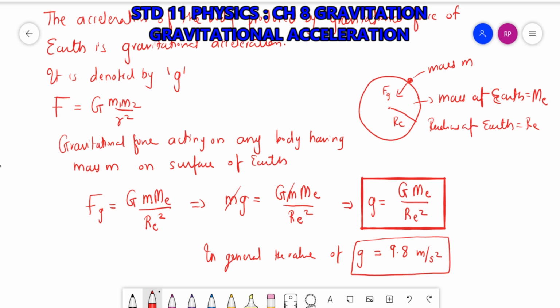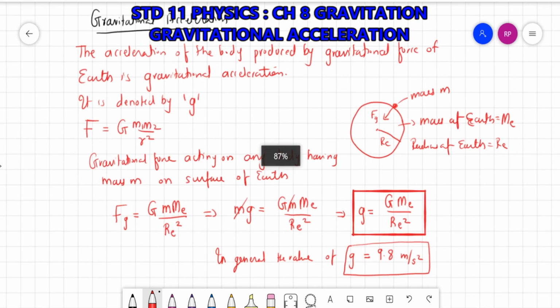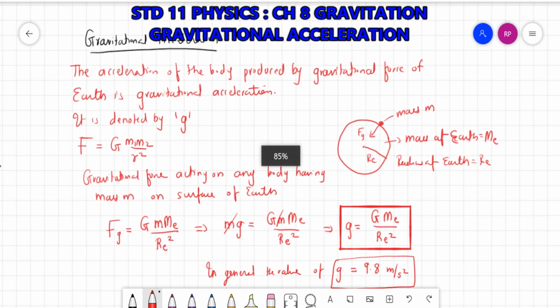Sometimes we also take the round figure as 10 meter per second square. So what is the value of gravitational acceleration on the surface of Earth? In general, this value is 9.8 meter per second square. Okay, clear? So this was about gravitational acceleration. Just note down about this topic.